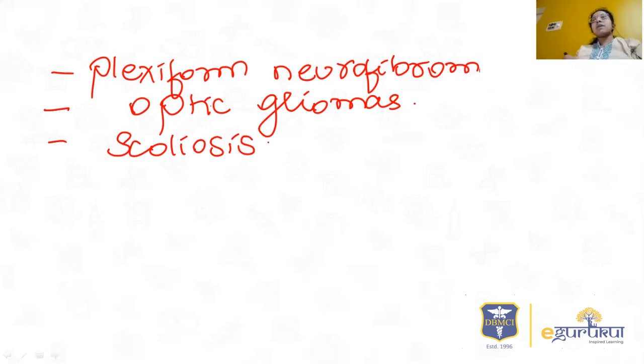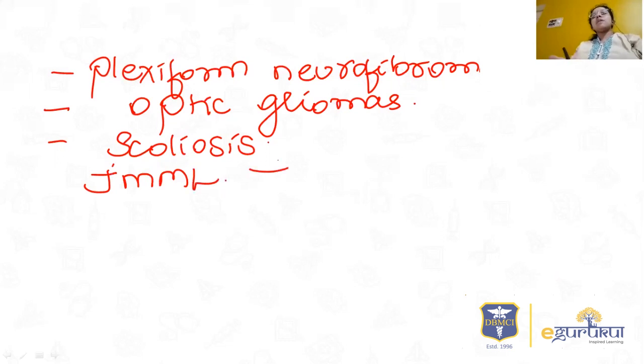Neurofibromatosis type 1 can be associated with juvenile myelomonocytic leukemia, that is JMML, and it can present with tumors of other systemic organs.